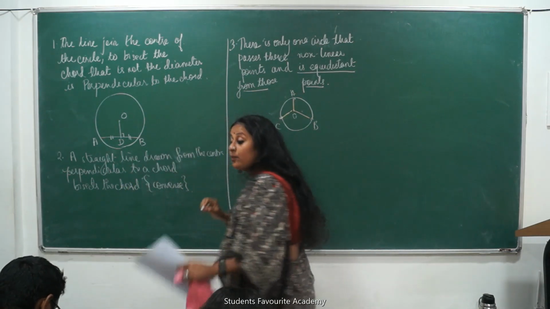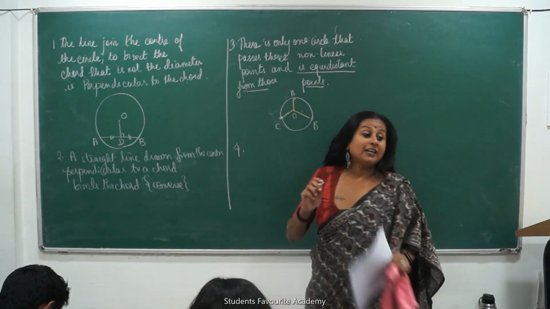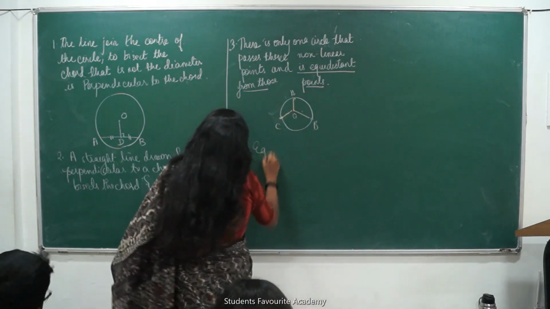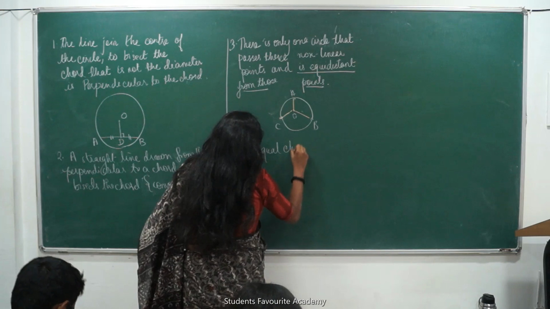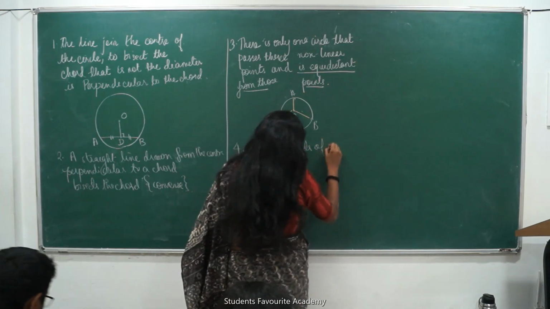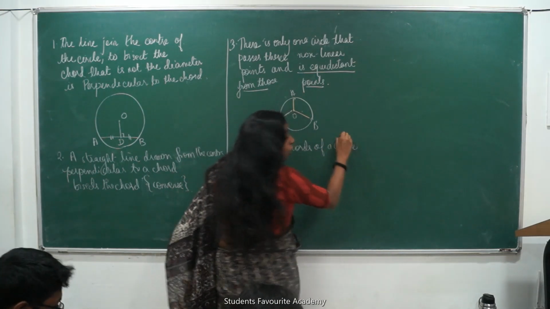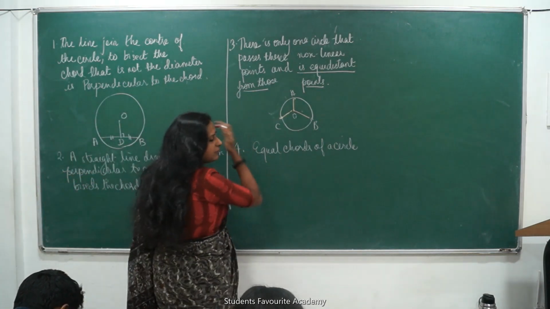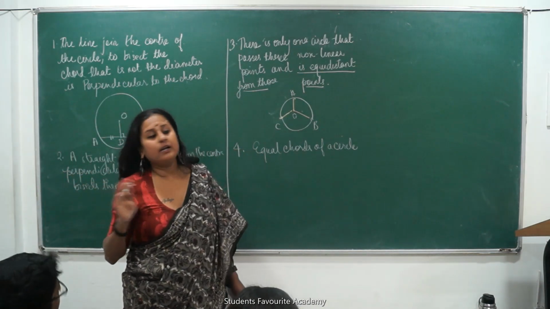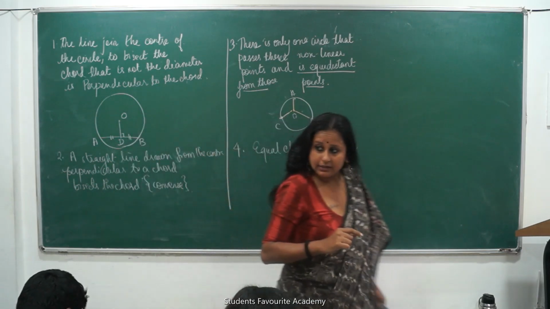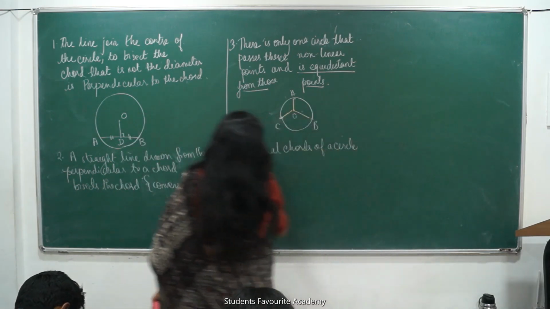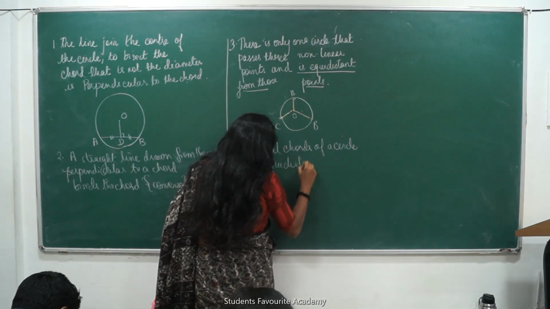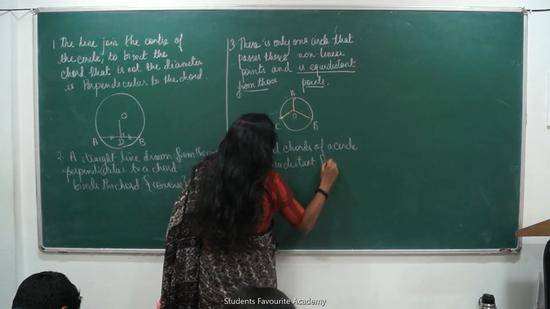Fourth, equal chords of a circle are equidistant from the center. Equal chords of a circle. Can I say all equal circles? Equal, but is it necessary? Because we are talking about the center, which is only one center. So equal chords of a circle are equidistant from the center.